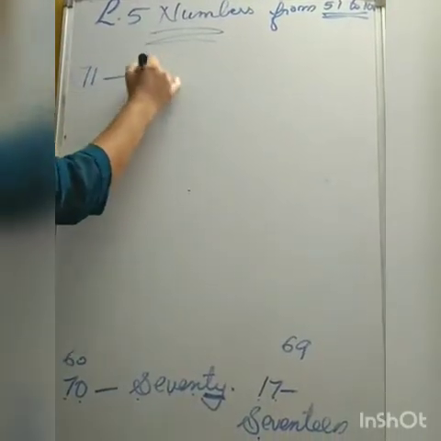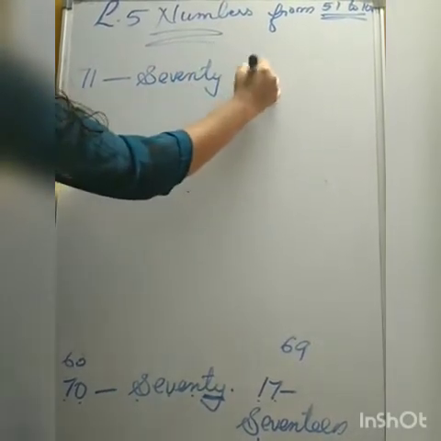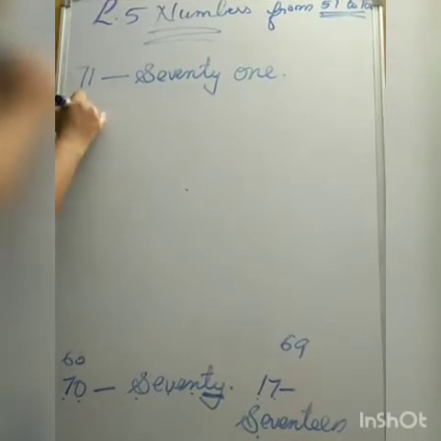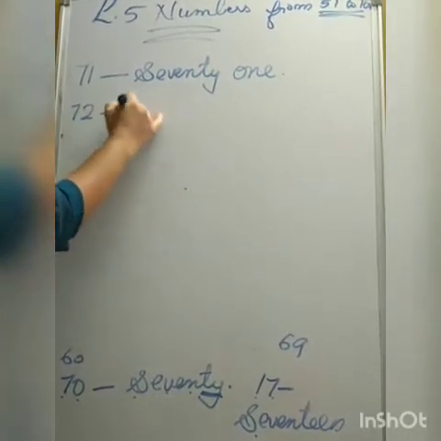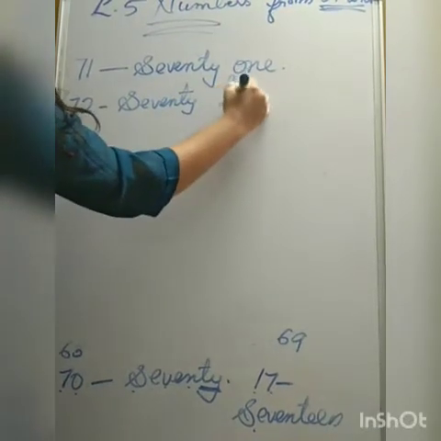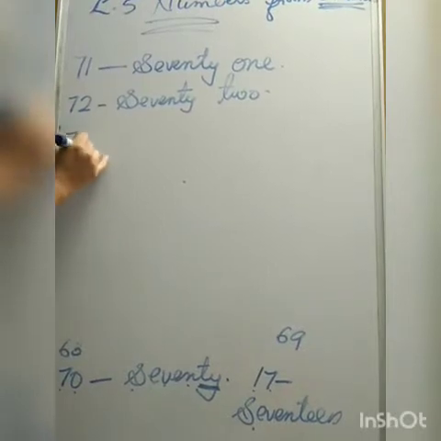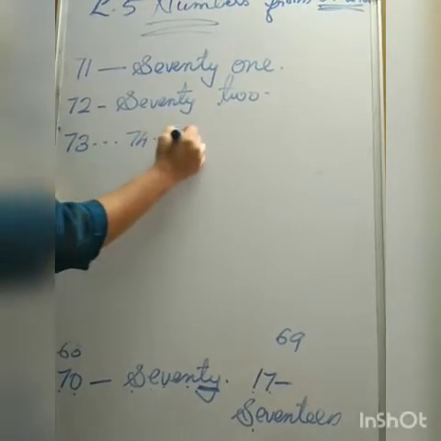What is the spelling of 71? S-E-V-E-N-T-Y, O-N-E, 71. 72. S-E-V-E-N-T-Y, T-W-O. Now continue writing 73, 74, 75 and so on.